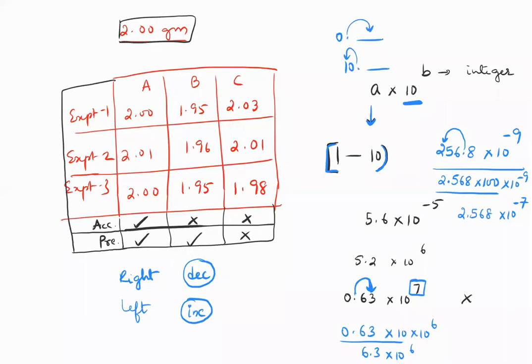1 into... you have to write. Suppose you have 10,000. How do I write this number in scientific notation? It is 1 into 10 to the power of 4. You write it like that. Only that is allowed.